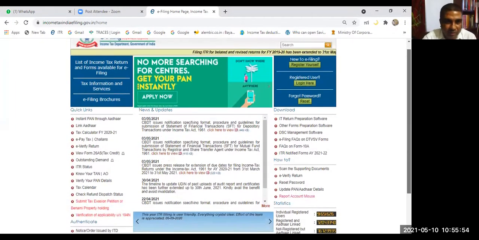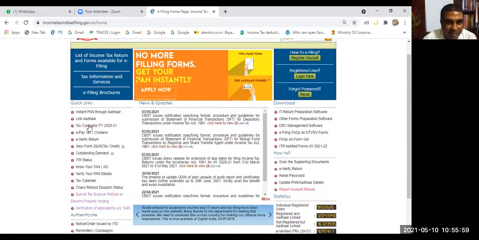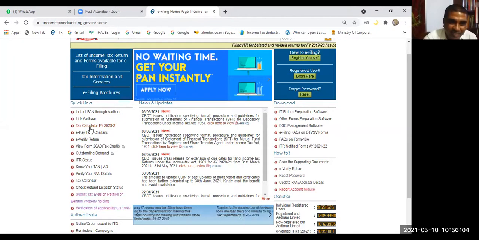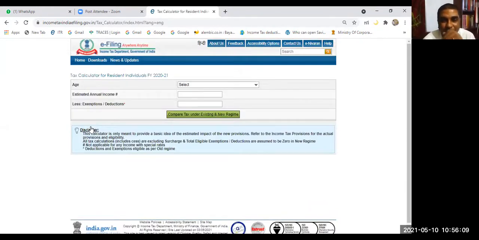Now you see. Here is a link. Can you see it? What is written here? Tax calculator. Now you see, here, can you see this button? What is written here? Compare tax under existing and new rates. So this calculator is very helpful. It will automatically compare it.